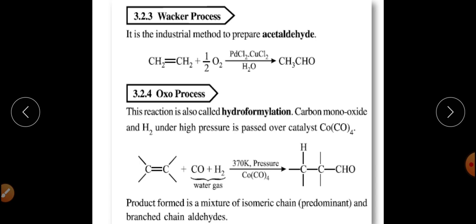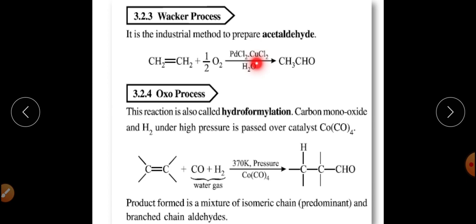The second method of conversion of alkene into aldehydes and ketones is the Wacker process, and this method is generally used for the industrial preparation of acetaldehyde, in which we take ethene, and on oxidation in the presence of a catalyst it will get converted into acetaldehyde.